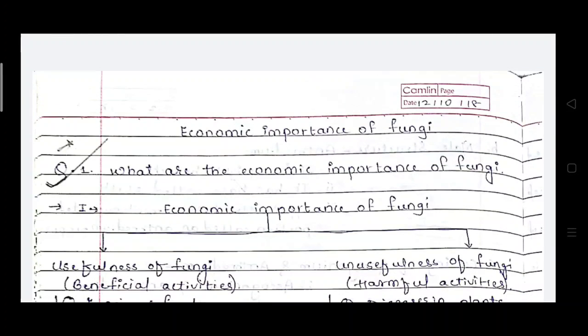Hello students. Today we discuss the economic importance of fungi. So this is the third part in your unit, second or third sub-points. The question asked on that topic is: what are the economic importance of fungi?